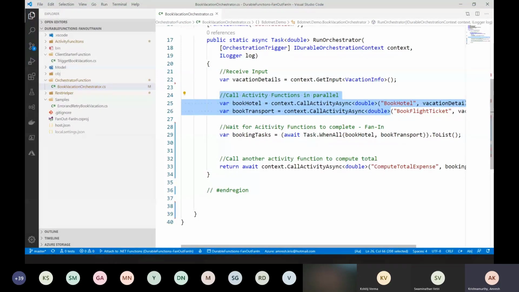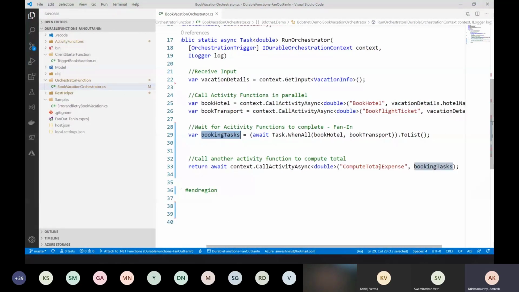So it is going to execute, and it is going to come back after waiting for all the activity functions. If you see, this is a normal Task library that is available in C#, right? So I am going to give task.WhenAll. It is going to run all this in parallel. I'm going to wait until all my activities are completed. Then I'm going to trigger another activity function called compute total expense, passing the result of these two activity functions that have just run. So in my example, I've got three activity functions: book hotel, book flight ticket, and compute total expense. These two are happening in parallel. I am waiting for all of their outputs to complete, and then I'm calling a third activity function, compute total expense, passing the result of that.